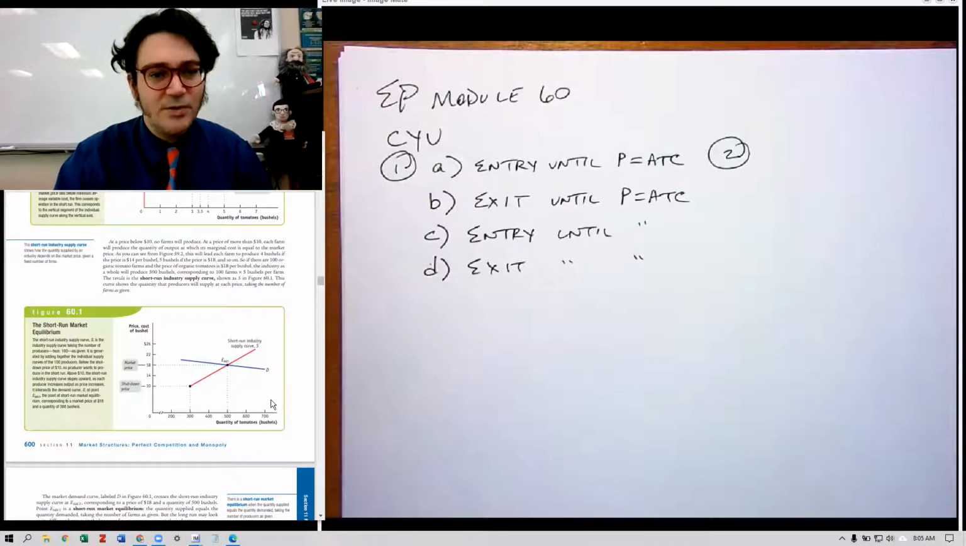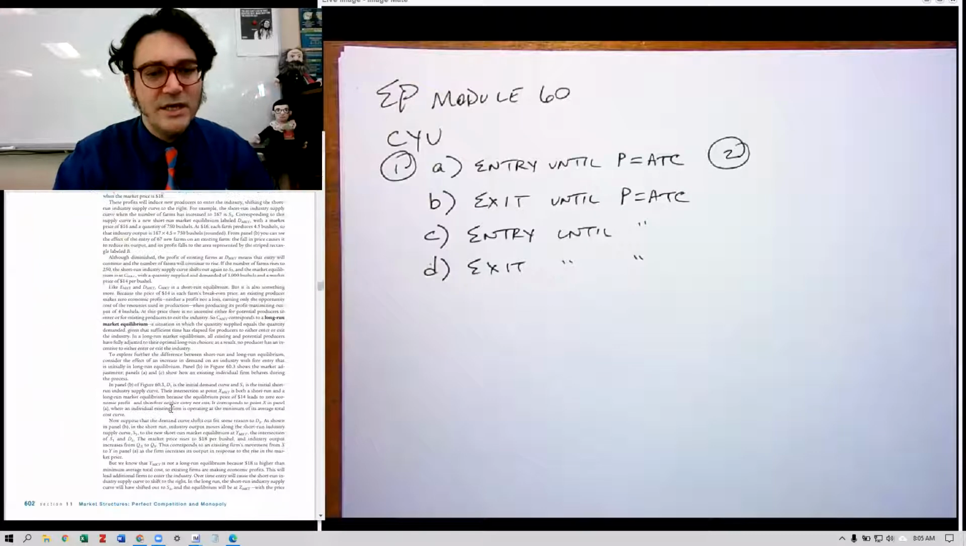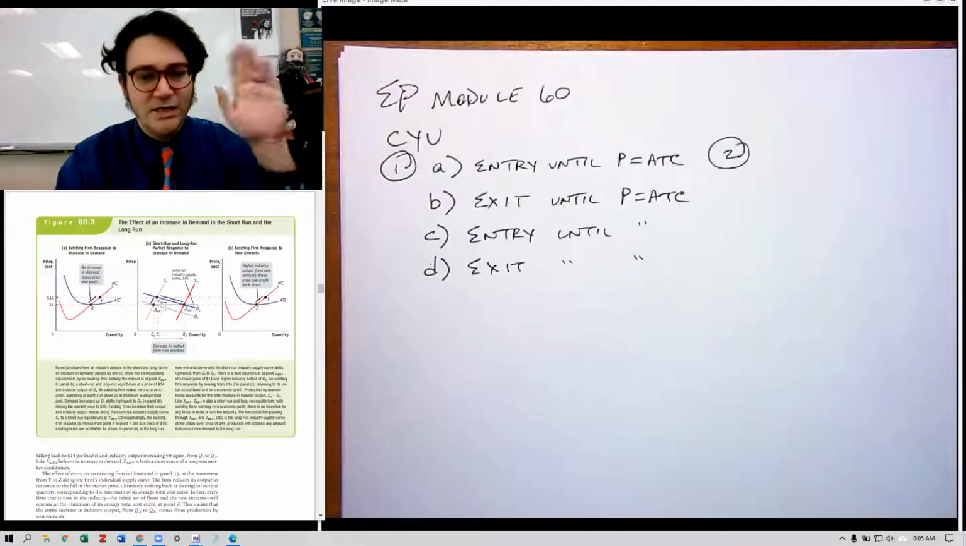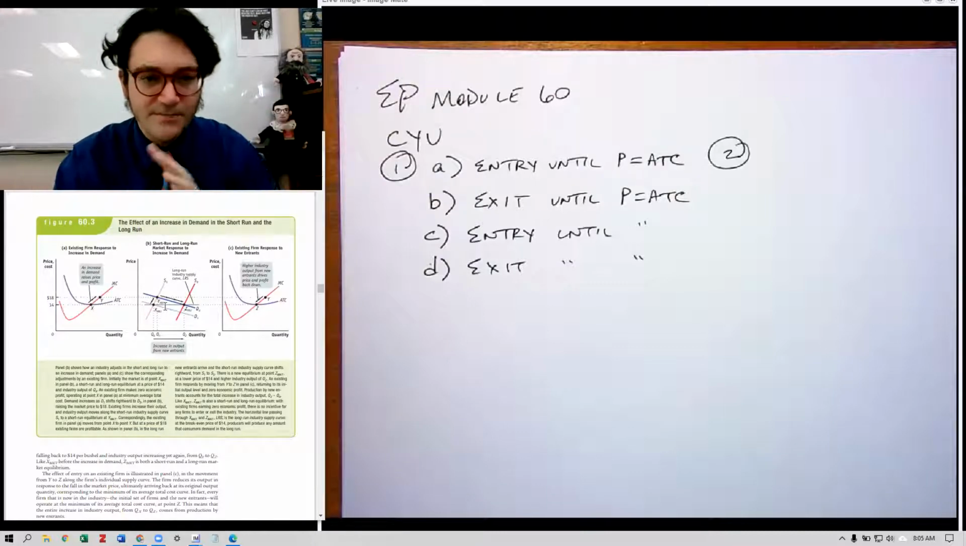Yeah, here's an example of one. Don't worry about that stuff. If it's talking about long run industry supply curves, you can just assume it's this horizontal line and that we just go from one point to another.